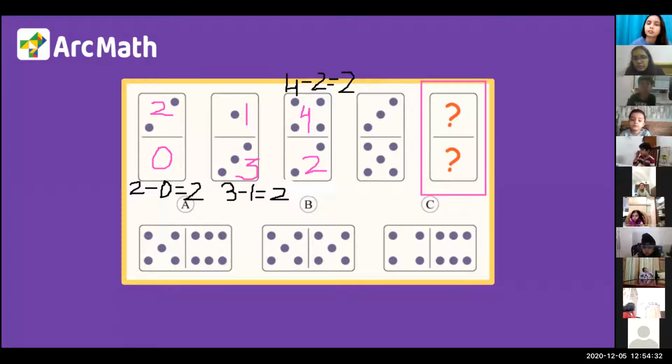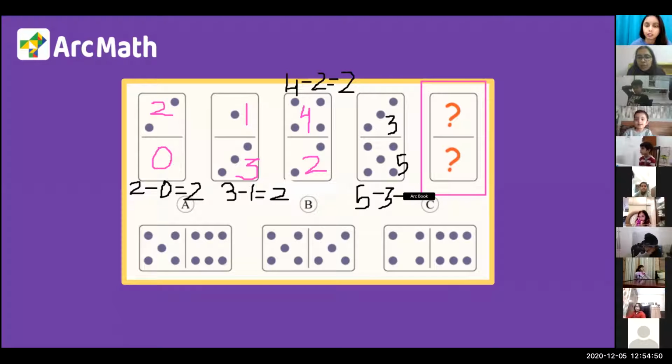Okay. My next question is for Anshu. Anshu, can you tell me what will happen in the next dice? We have 3 dots here and we have 5 dots here. So can I write 5 minus 3? 5 minus 3 is 2.